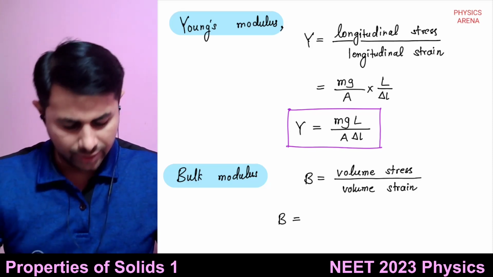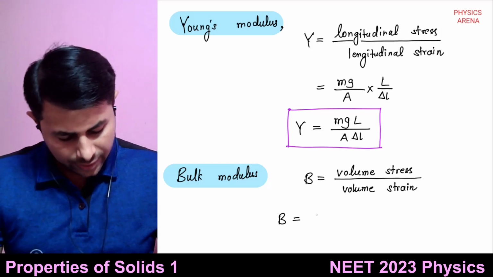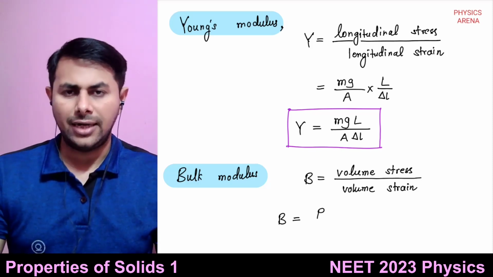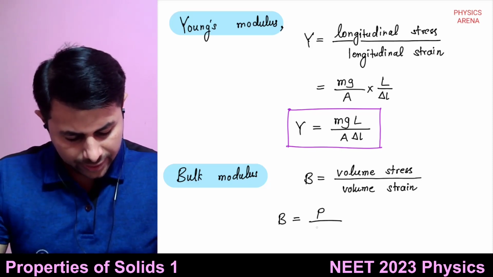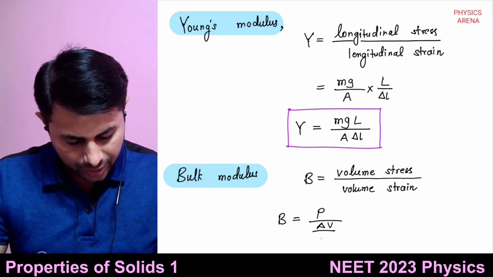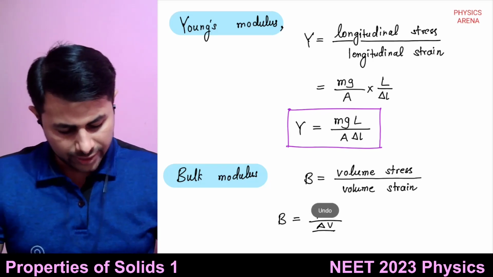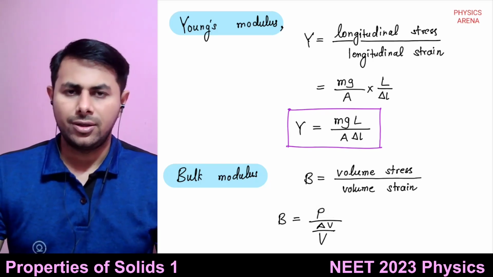So what is volume stress? Volume stress is P, it's equal to pressure. What is volume strain? It is delta V upon V.